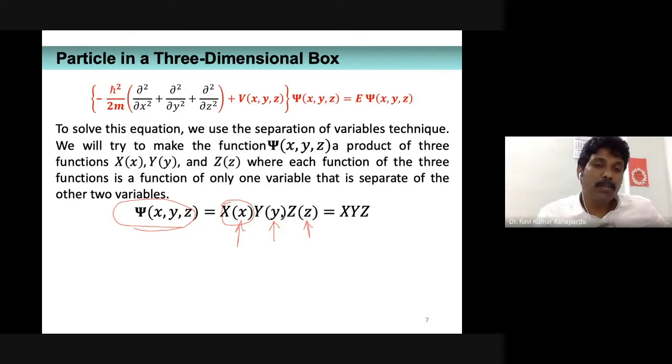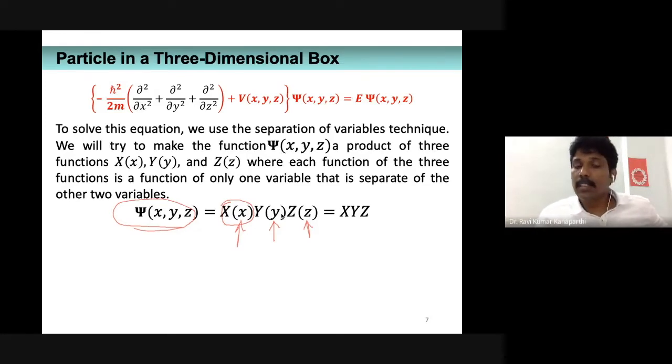In the one-dimensional box, once we had the time-independent Schrodinger wave equation, we simply guessed the mathematical wave function based on our intuition and our mathematical knowledge, and then we found the solutions.